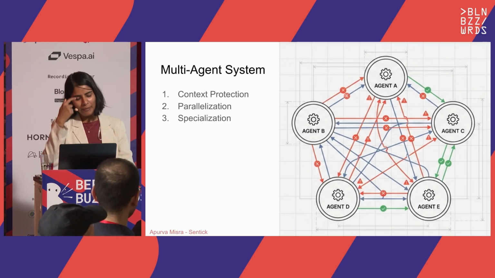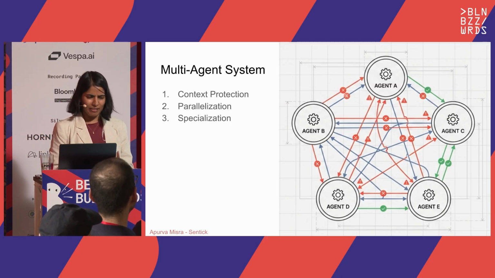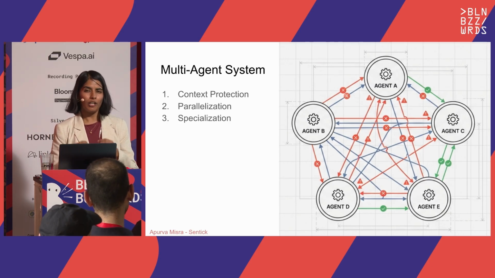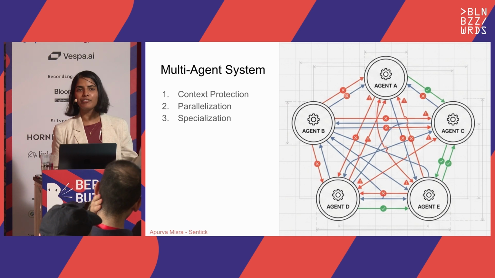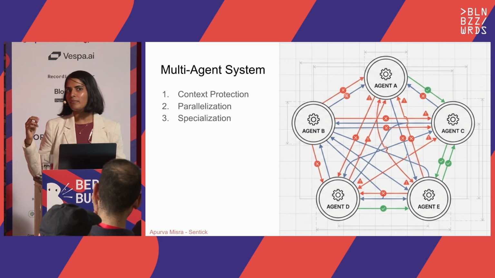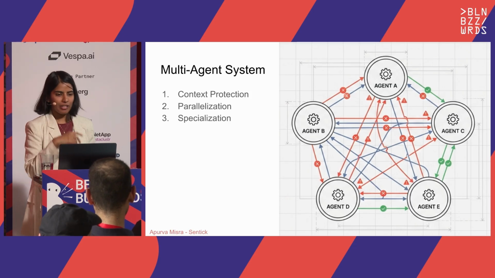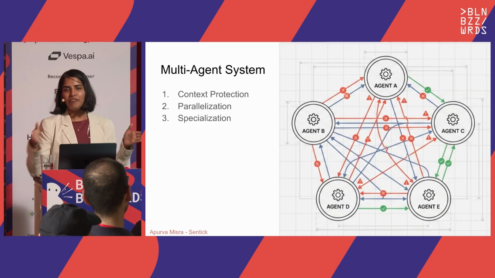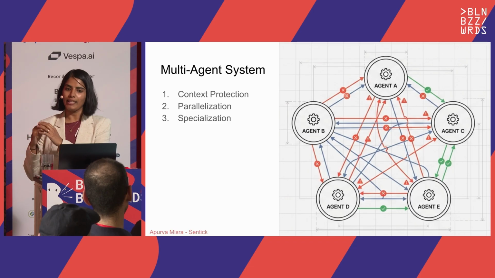You make sure those sub-agents have access to the specific tools they need. The other piece here, which is not relevant to this presentation, I'll just add: you guys might have heard of skills. Anthropic introduced that. The tech behind that is called progressive disclosure. Instead of giving it all the context about all the different tools, it figures out, I am in need of this particular tool, tell me more about this, like what arguments are needed. But anyway, going back to multi-agent systems, context protection is one thing. You are making a firewall between different sub-agents. You have context for this and these tools.